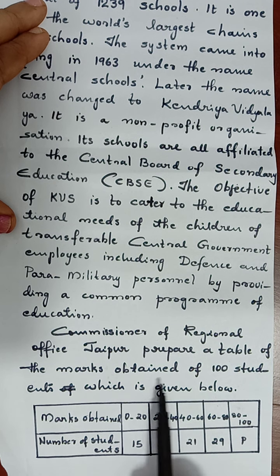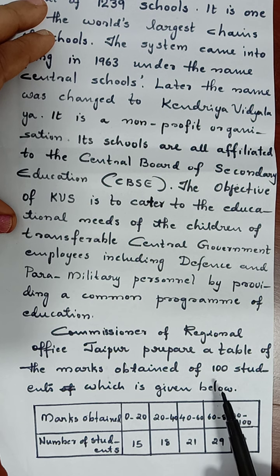So this is marks obtained by 100 students. That P number we can easily find out because the total number of students is equal to 100.